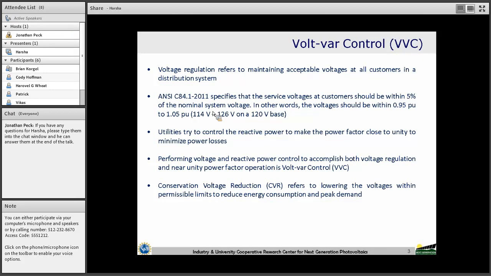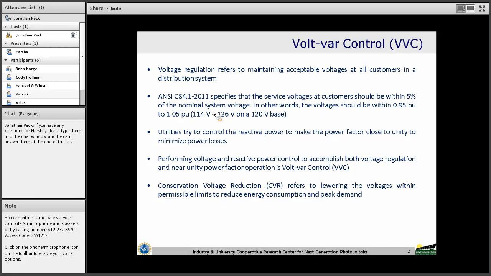If the entire reactive power is supplied from the substation, then accordingly we'll have high currents, which increases the losses. So proper reactive power management ensures a reduction in the circuit losses. Managing both voltage regulation and reactive power in a coordinated fashion is volt-var control.